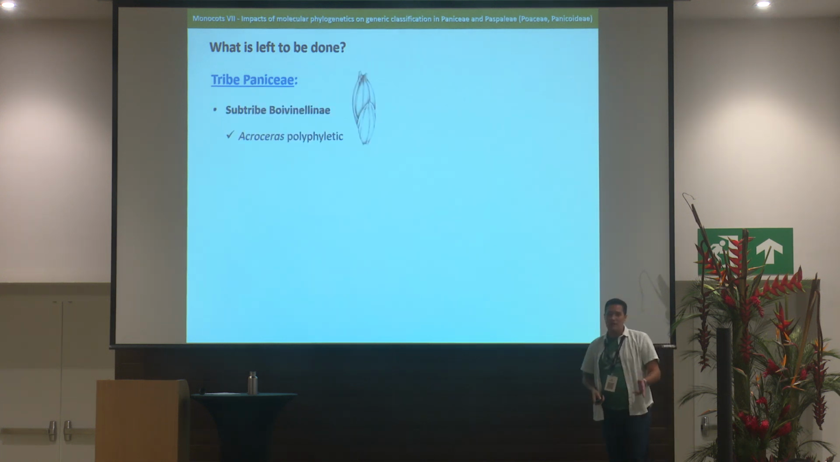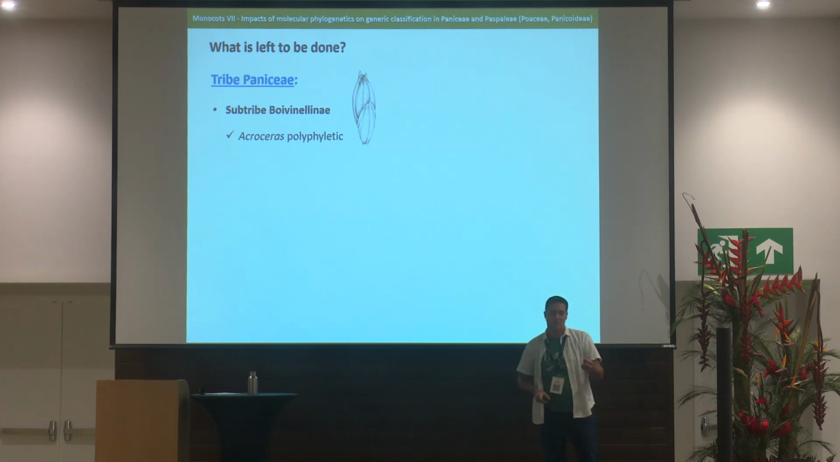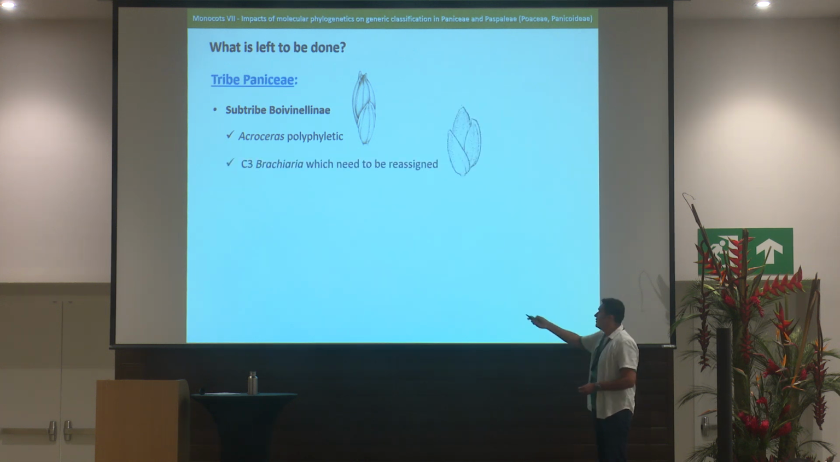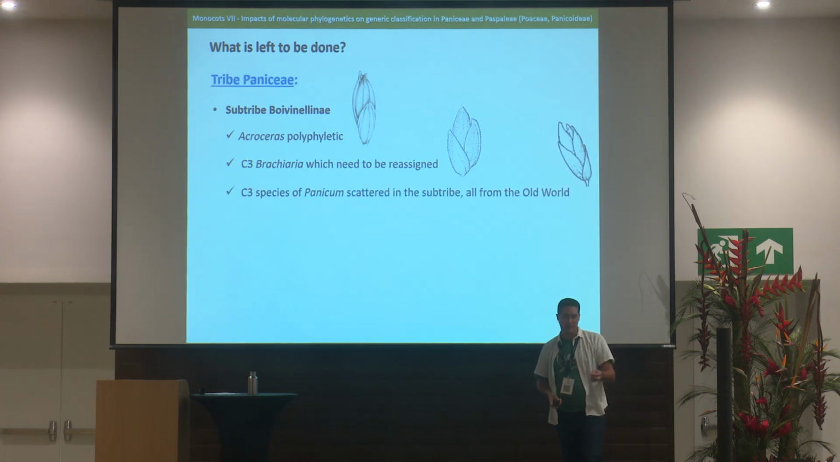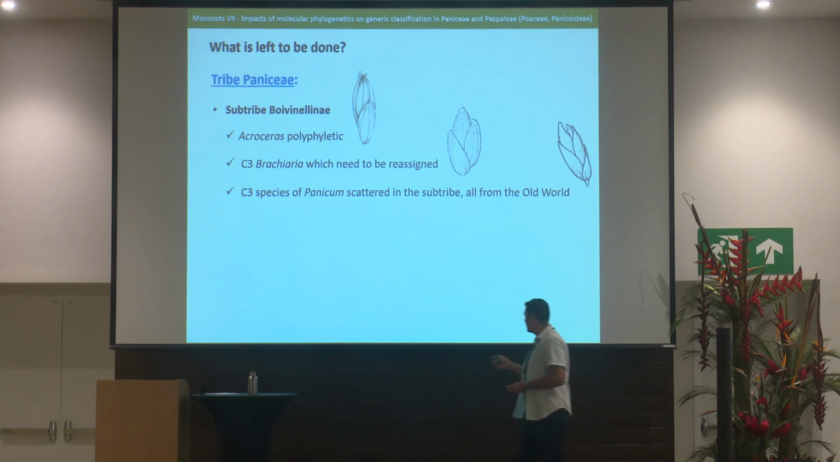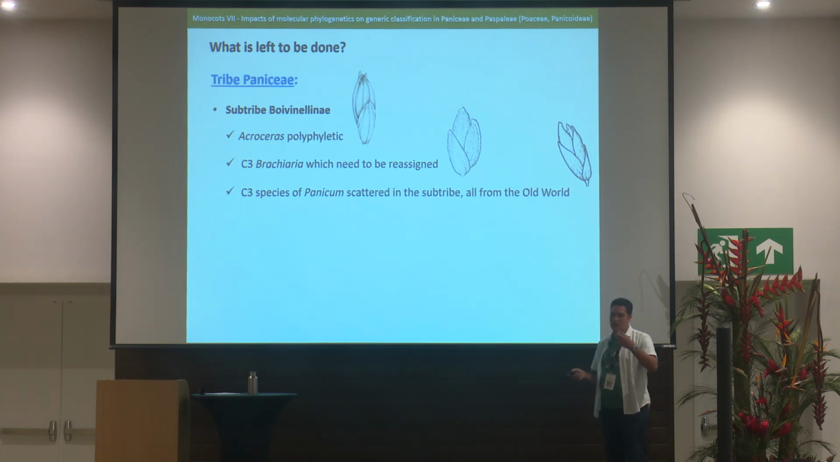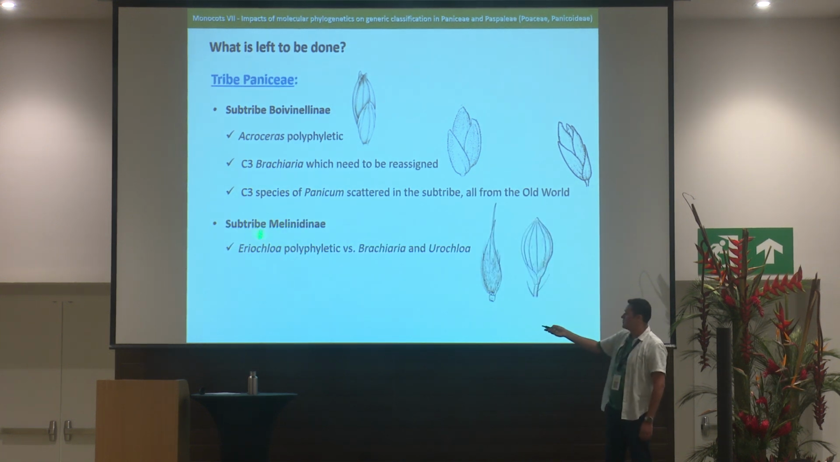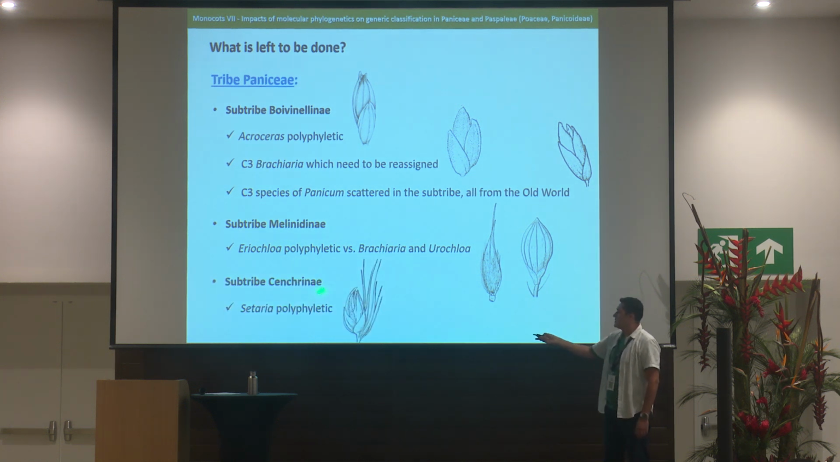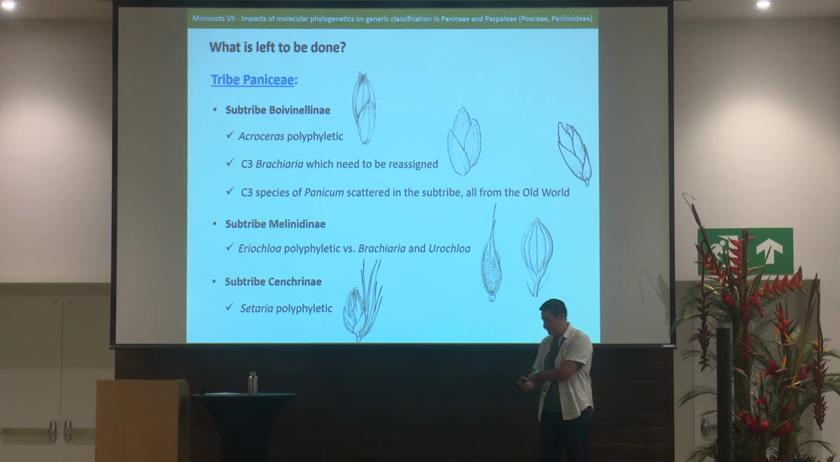In subtribe Boivinaline, the biggest problem is Acroceres, that is polyphyletic. And also there are several species of C3 Brachiaria that need to be reassigned, as well as some C3 species of Panicum from the Old World. They also need to be removed from Panicum and reallocated in other genera, new or existing genera. We have this problem here with Eriocloa in subtribe Melinidini, Eriocloa, Brachiaria, and Urocloa that needs to be solved. And also in subtribe Cencrini, we have this problem with Setaria that is polyphyletic too.